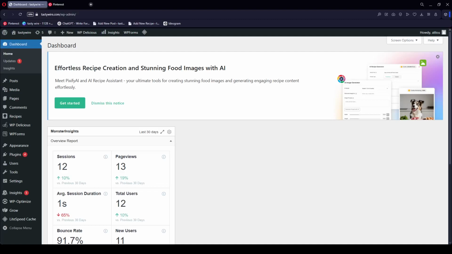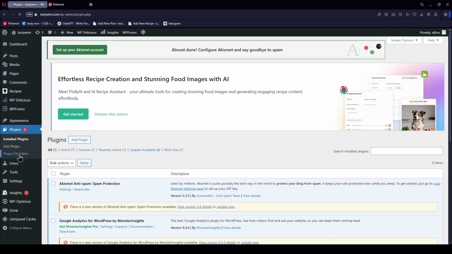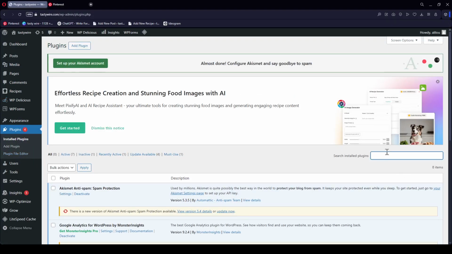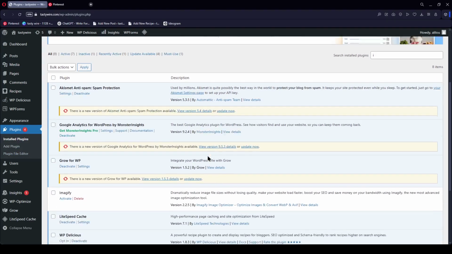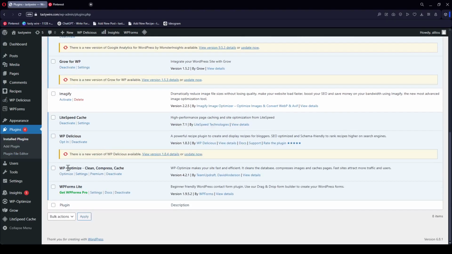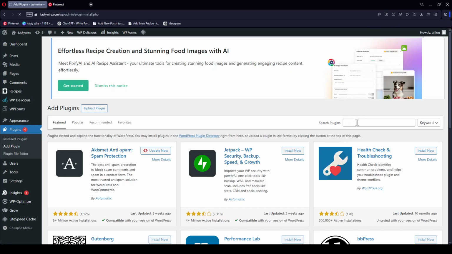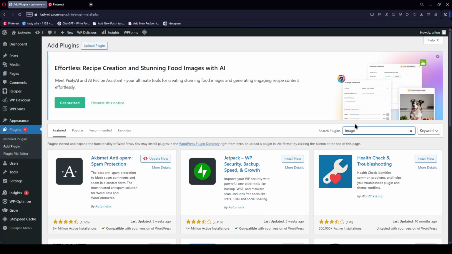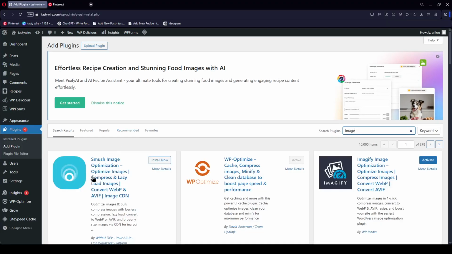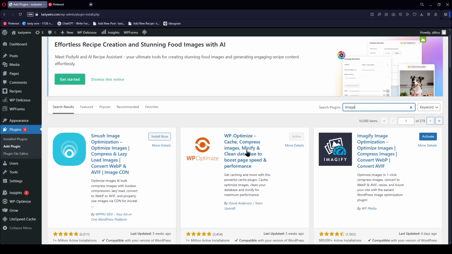How to optimize images in WordPress. So we do that with a plugin called, type here "image", for example. I have this one, WP Optimize. So we go to Add Plugin, we type "image", and the first one, what is it? Yeah, this one. Install this one and activate it.